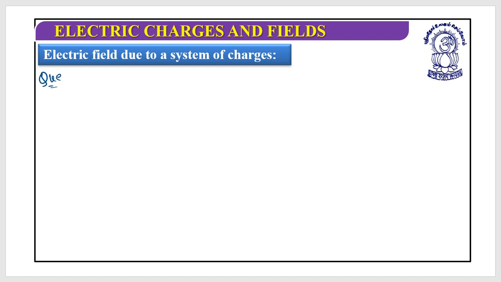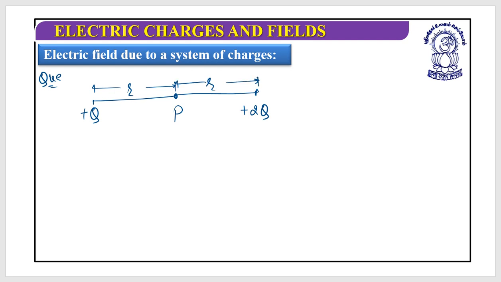Suppose we have been asked that this is plus Q and this is point P. This distance is R. Another charge, that is 2Q. Their separation is R. And I need to find out the electric field at point P.